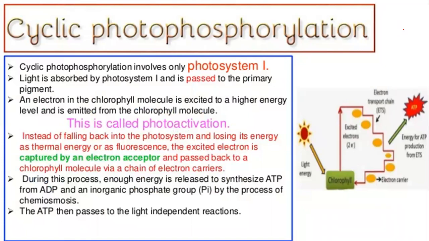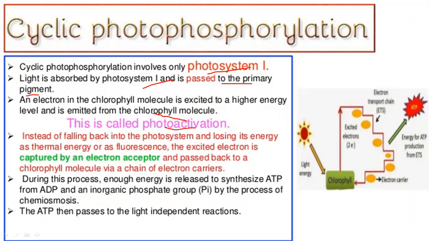Let's talk about cyclic photophosphorylation. Cyclic photophosphorylation involves photosystem 1 only. Light absorbed by photosystem 1 is passed to the primary pigment, and an electron in the chlorophyll molecule is excited to a higher energy level and emitted from the chlorophyll molecule. That is called photoactivation. The same electron gets excited and moves to the electron transport chain.